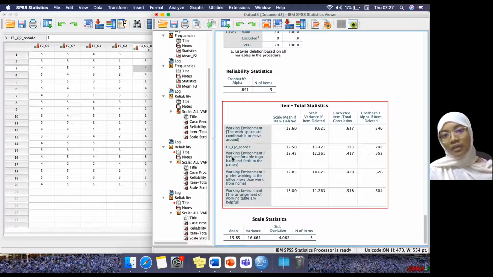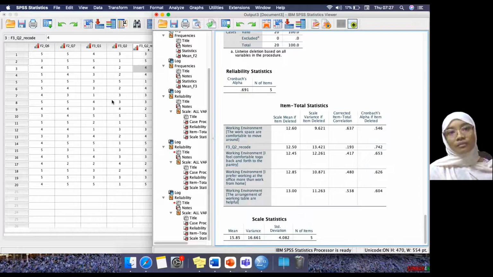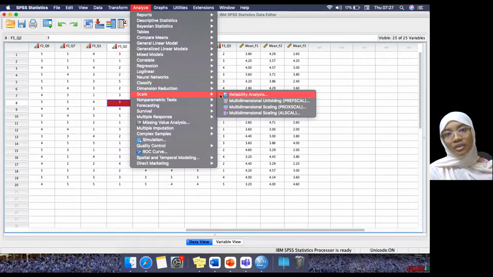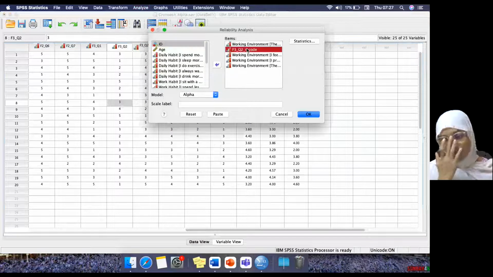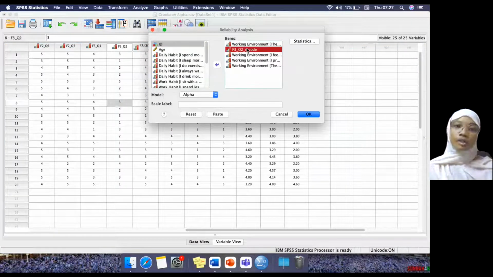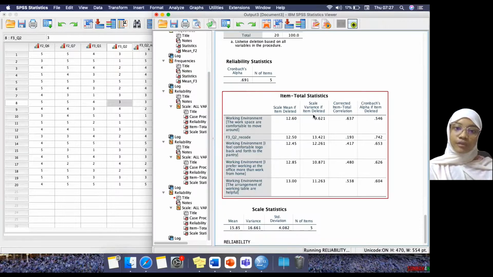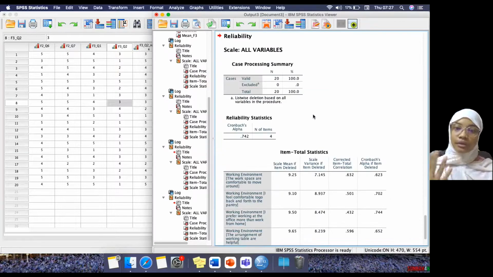So how can you remove the question? You have to go back to Analyze, Scale, Reliability Analysis, and you remove the question that will increase your Cronbach alpha. Here you move it back and you click on OK. See, I removed question number 2, the one that I recoded just now.